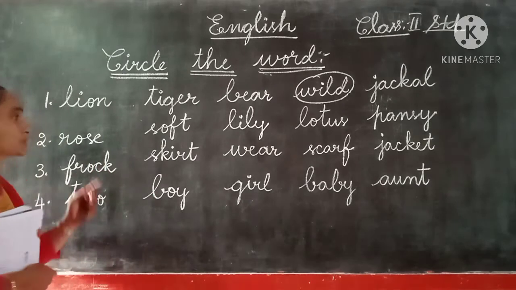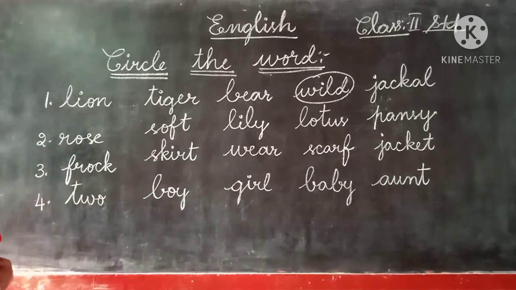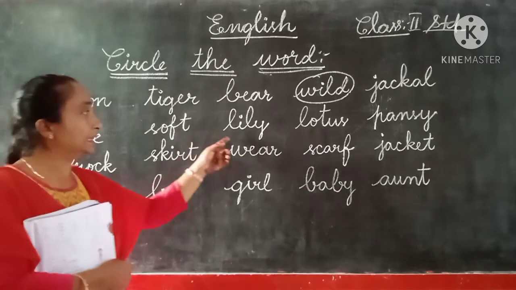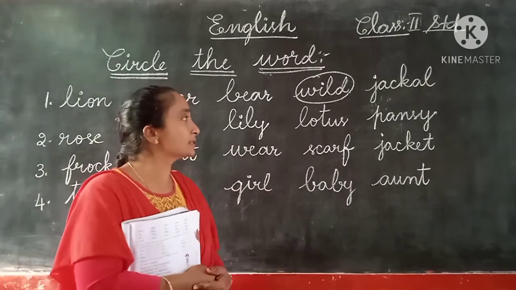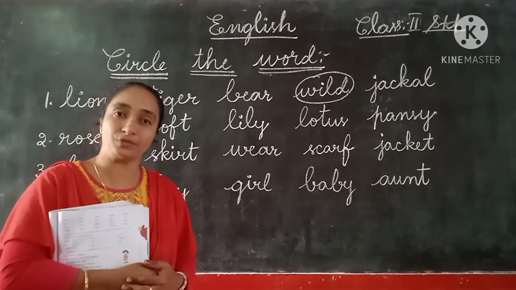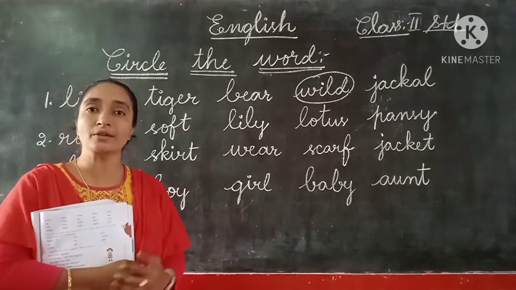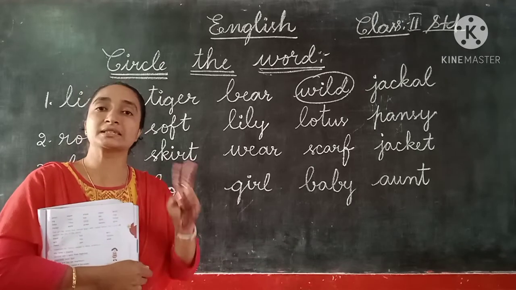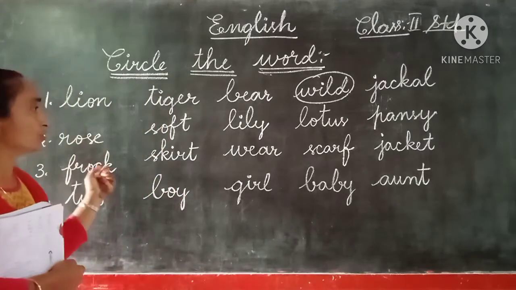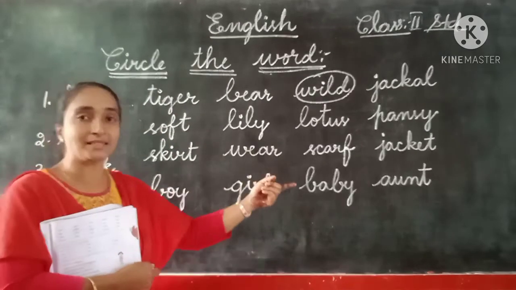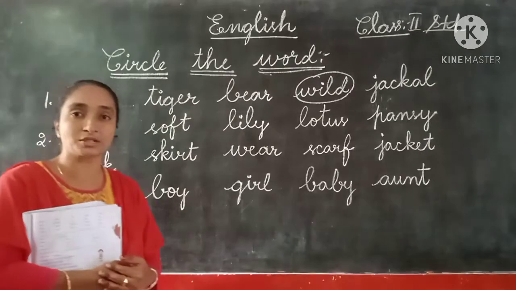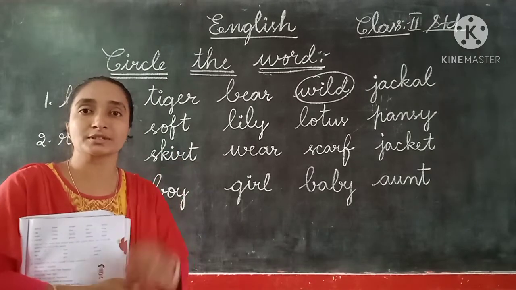Okay, now let us see the second one, children. Rose, flower, soft, lily, lotus, pansy. Here we can see the names of flowers. In the first set we had all the names of animals, and in the second set all the names of flowers. Rose, lily, lotus, pansy, all these are the names of flowers. But what about soft?